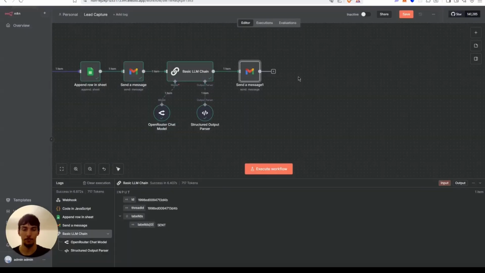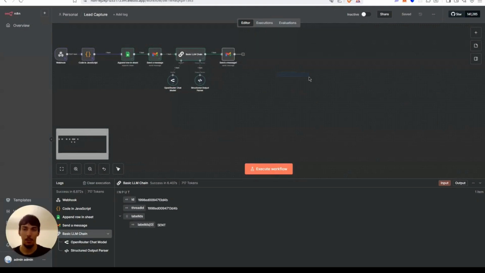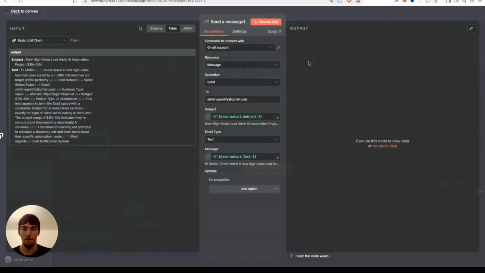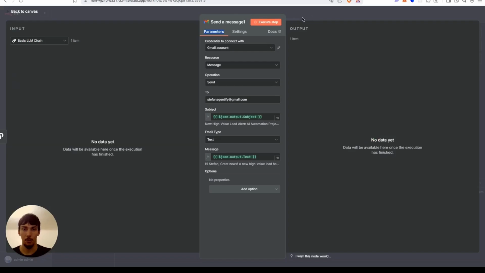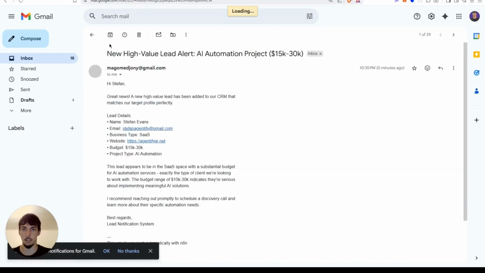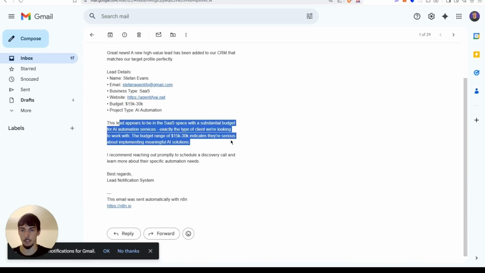And there we go. So now you basically just automated your whole internal lead capture system. So now that we've done that, I'm gonna execute this step. Let's see what kind of email arrives. There we go. It appears to be in the SaaS space, this and that.